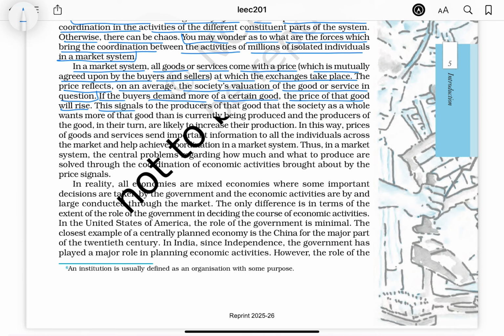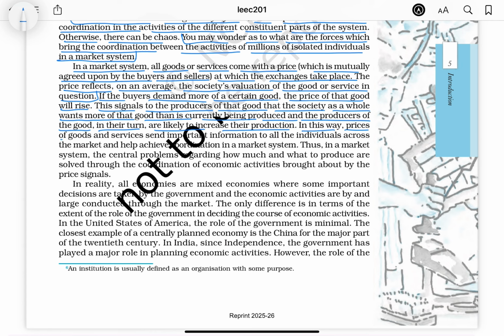This signals to the producers of that good that the society as a whole wants more of that good than is currently being produced, and the producers of the good in their turn are likely to increase their production.